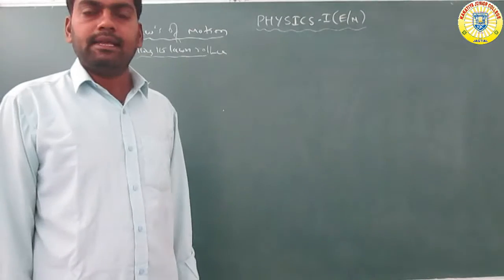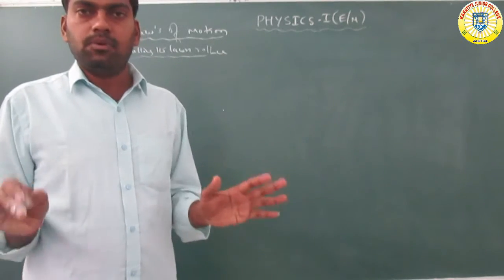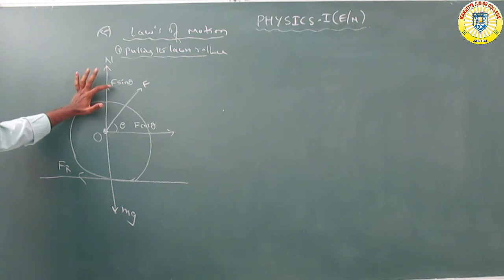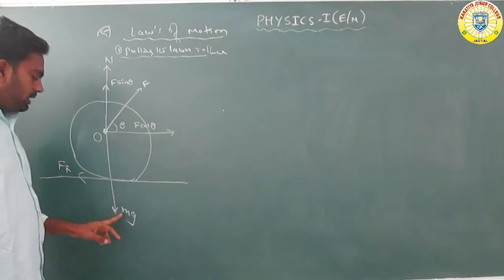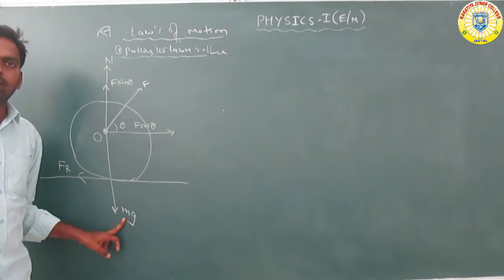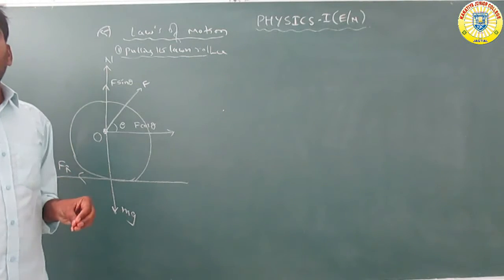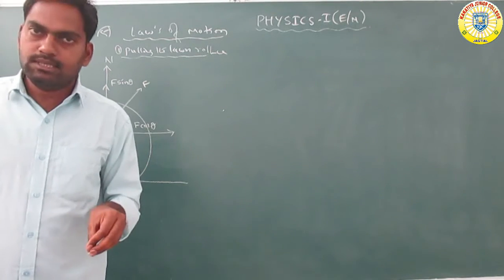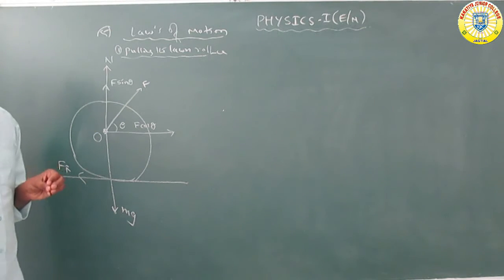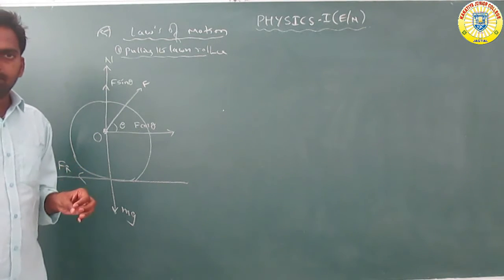The normal reaction acts in the upward direction, and F sin theta also acts upward. The weight mg of the object acts vertically downwards.